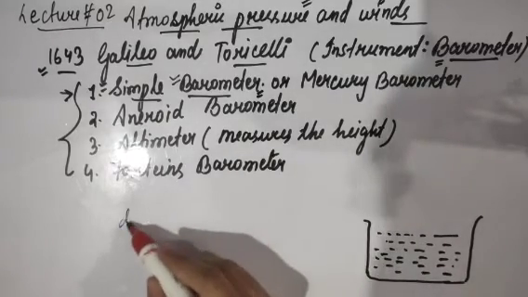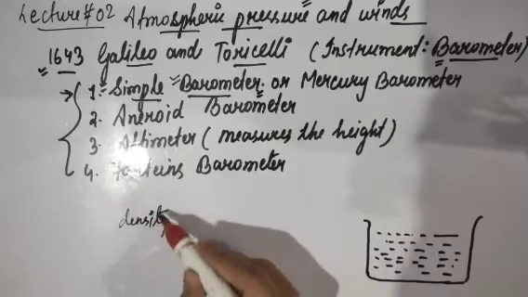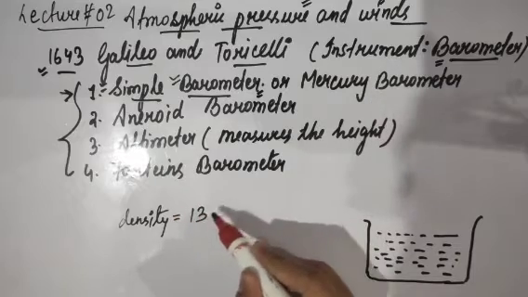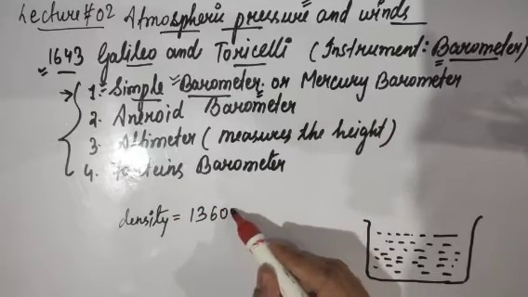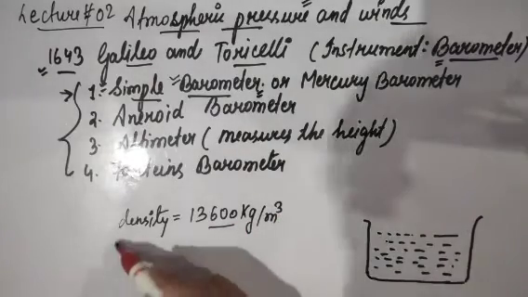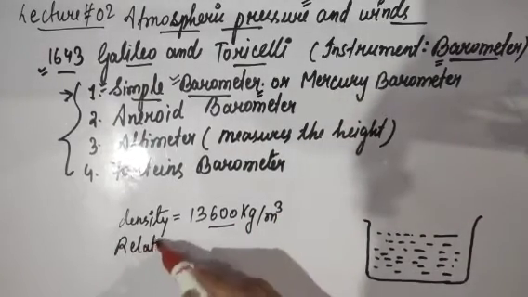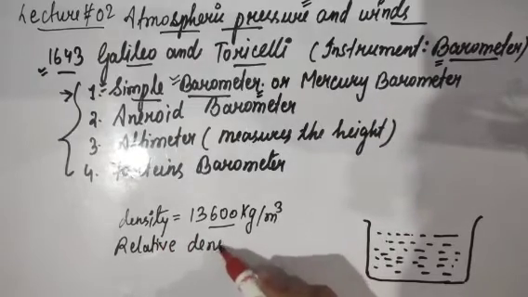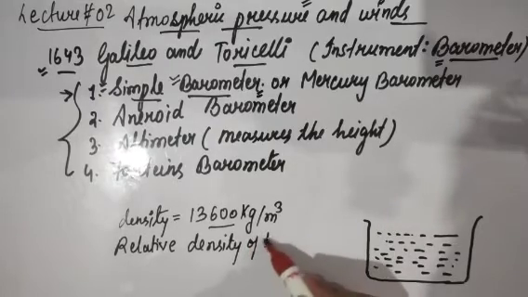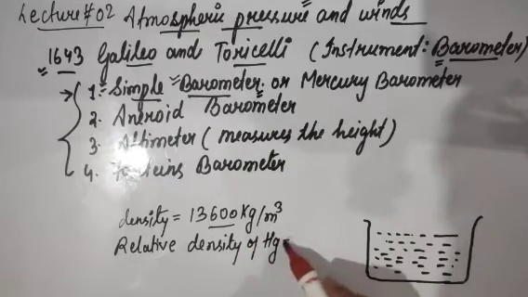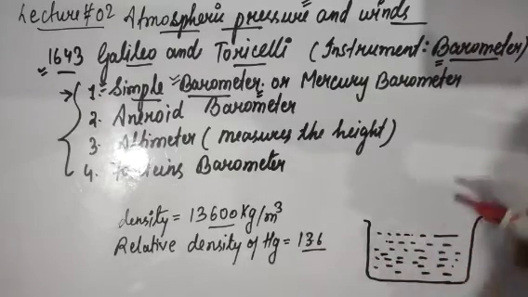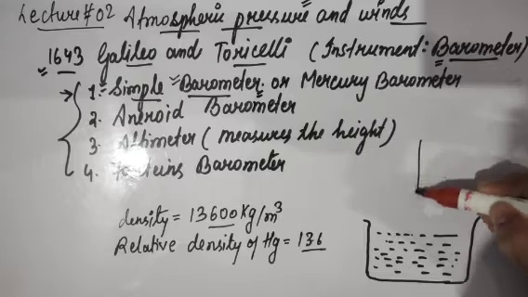Let me write down why this dense liquid is selected to measure the atmospheric pressure. The reason being, it is highly dense, and its density is 13,600 kg per cubic meter. And the relative density is 13.6. So the relative density of this fluid, which is mercury in our case, denoted by the symbol Hg, is 13.6. So this is the relative density.